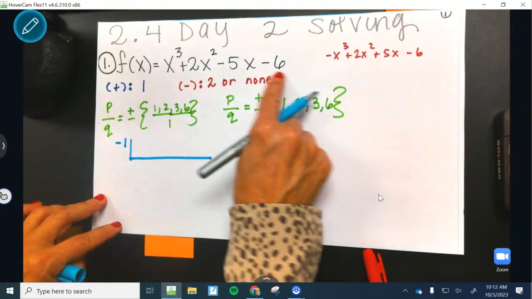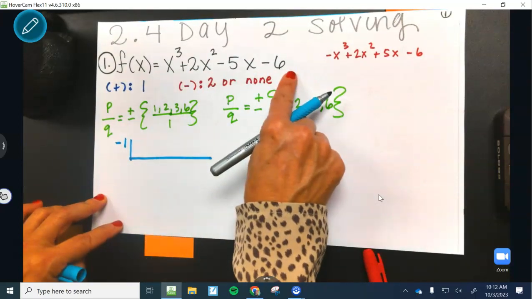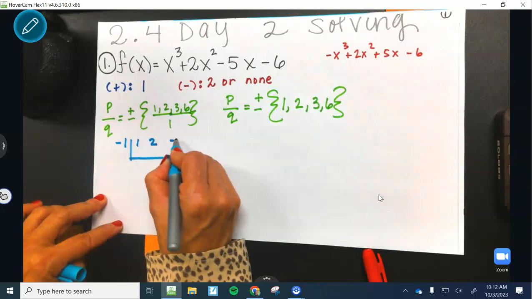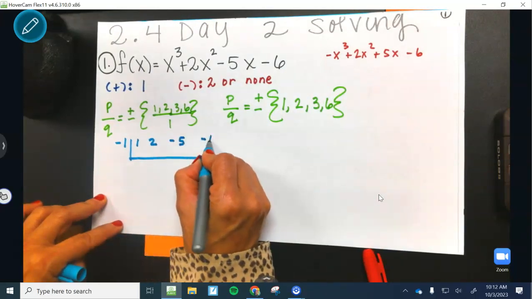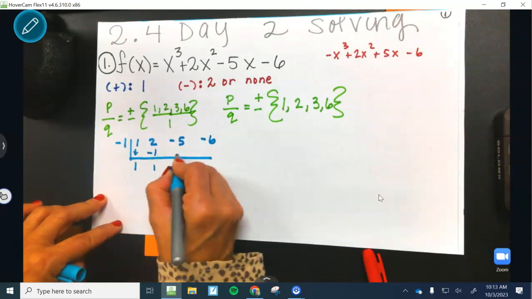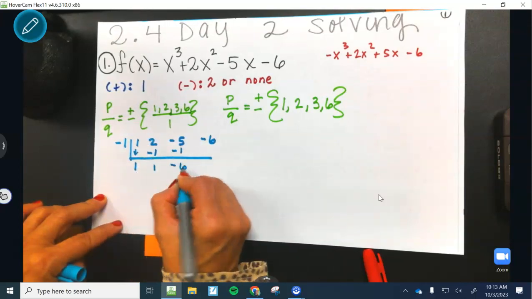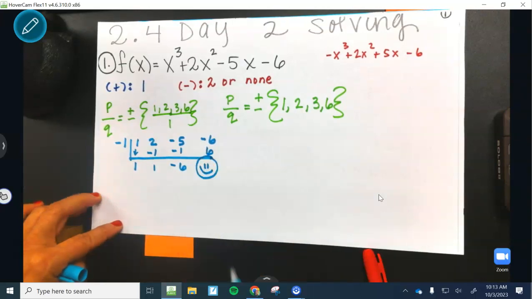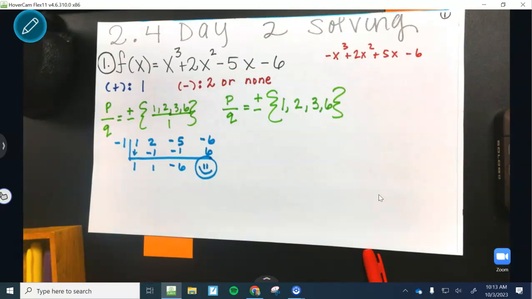Now let's write these coefficients on that top row and work through your synthetic. No remainder, right?